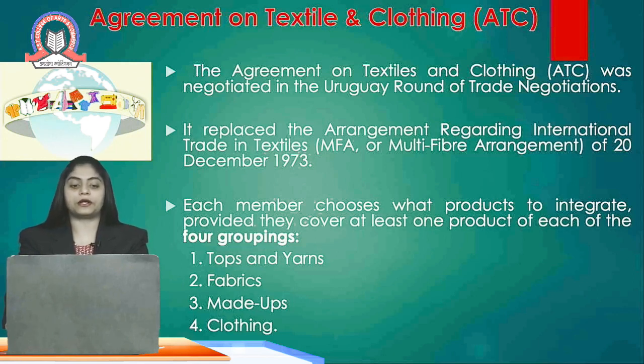Each member chooses what products to integrate, which covers at least one product of the following four groups in the ATC. The four groups covered under the ATC are: first group, tops and yarns; second group, fabrics; third group, made-ups; and fourth group, clothing. Out of these four groups, at least one agreement should be there.